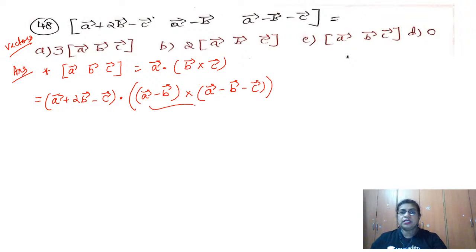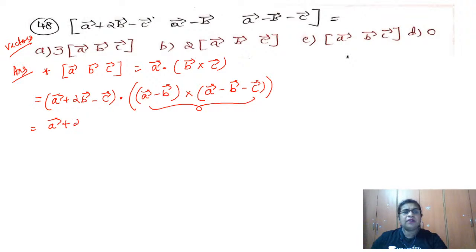Okay, so now first let us find the cross. Remember, cross product means determinant, isn't it? And in a determinant, if you have two rows equal, then the answer will become 0. So whenever you take a cross product of the same vectors, the answer will become 0, which I'm not going to write.